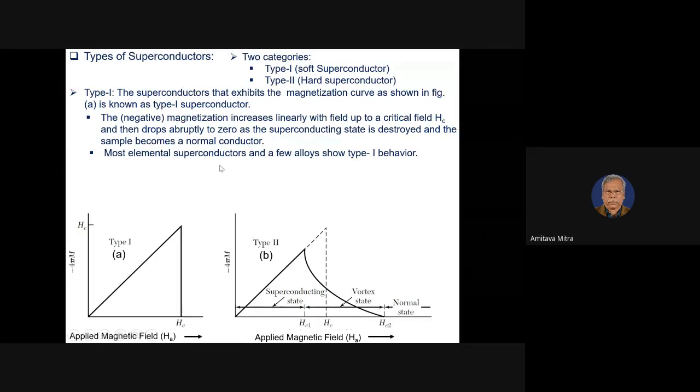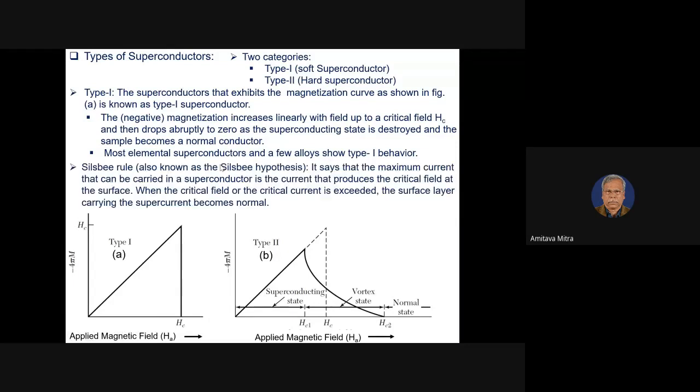Most elemental superconductors and a few alloys show type 1 behavior. There is a rule that says that, you see, this is the field I am applying, the applied magnetic field, H. Whenever I am giving an applied field, a persistent current will be generated.